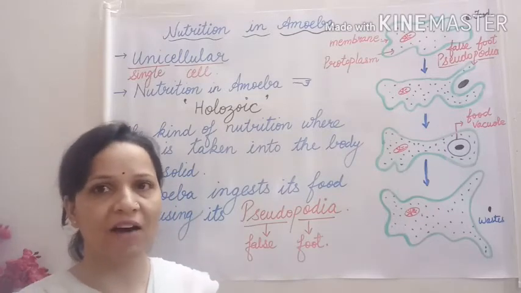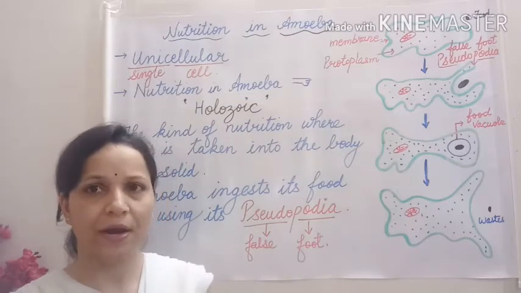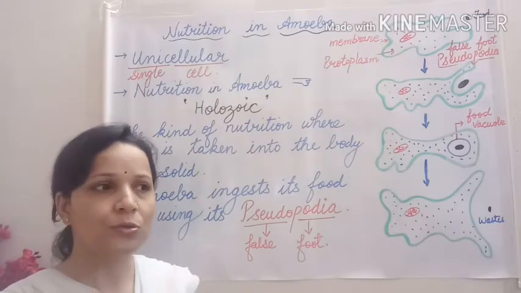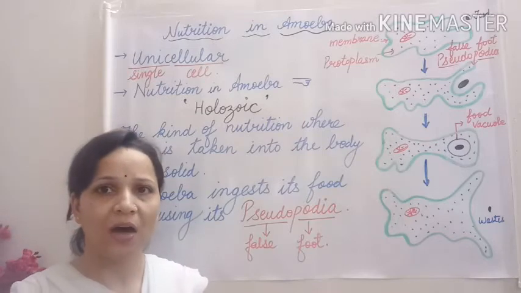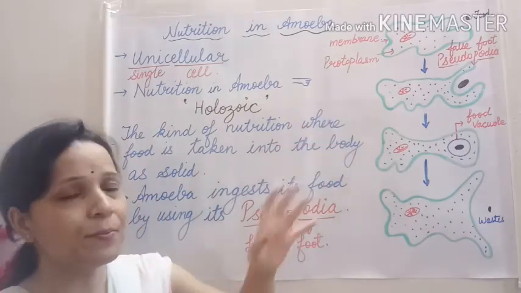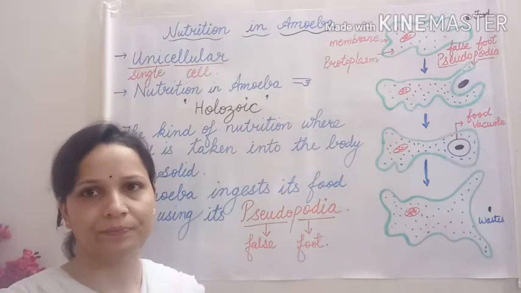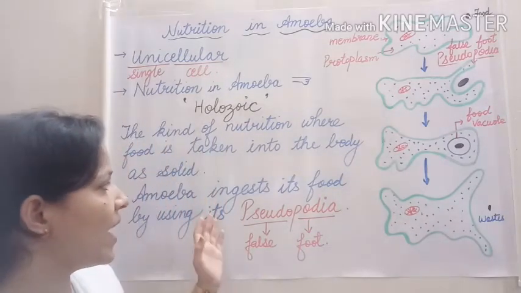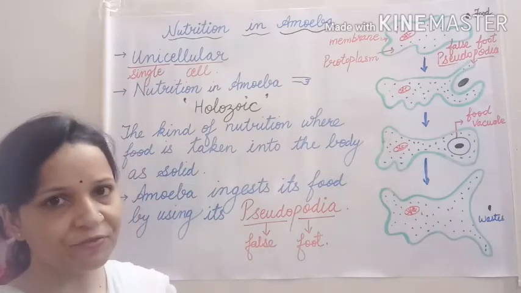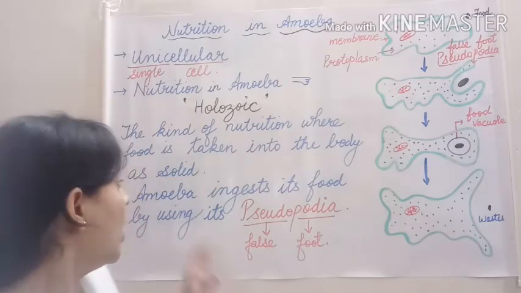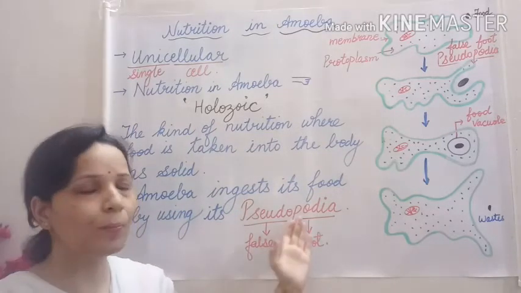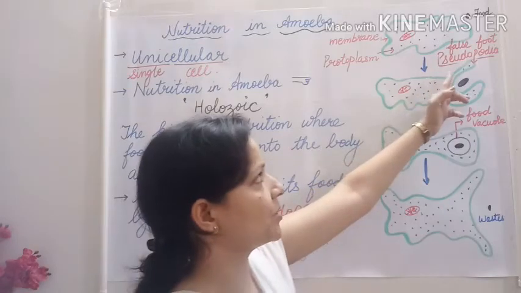Since it is shapeless, amoeba doesn't have a well-defined body. It is irregular in shape. So pseudopodia are produced by amoeba from any part of its body. It moves by extending pseudopodia. And the second function is that amoeba ingests its food by using its pseudopodia. You can see in the picture.